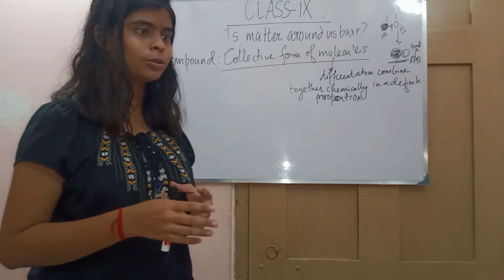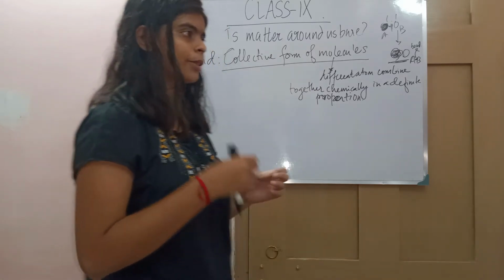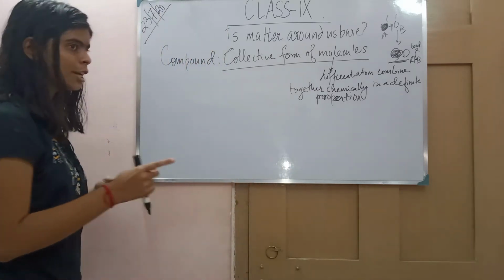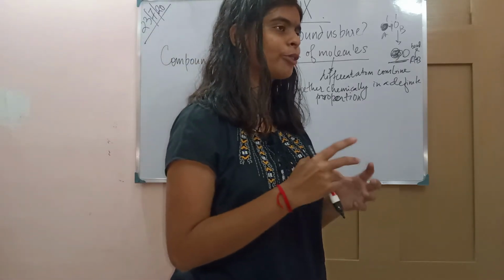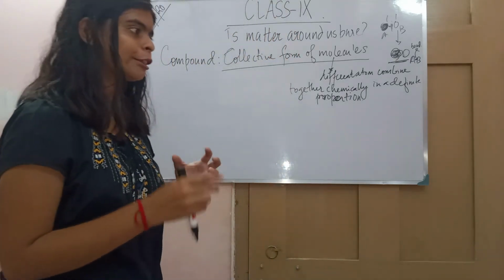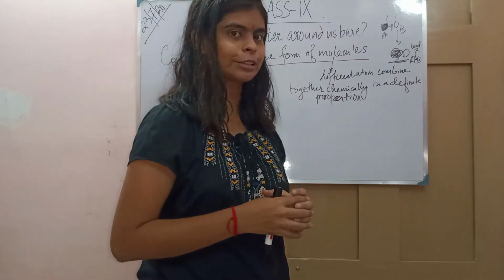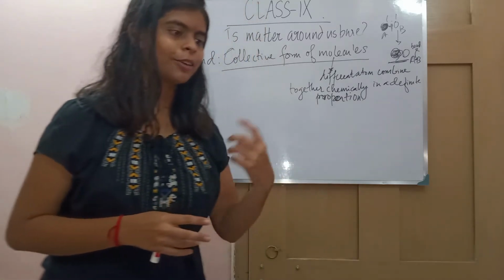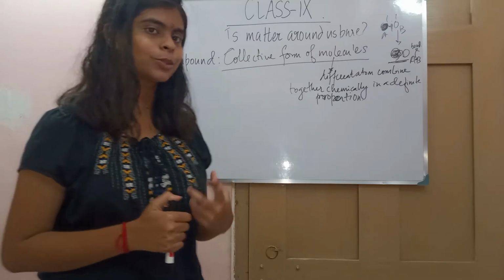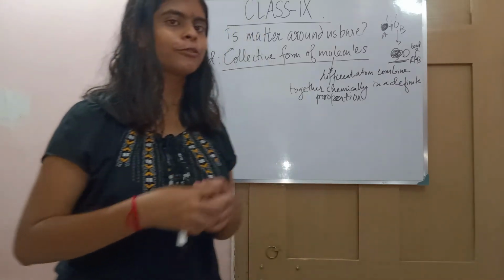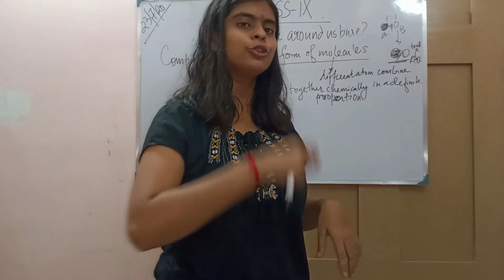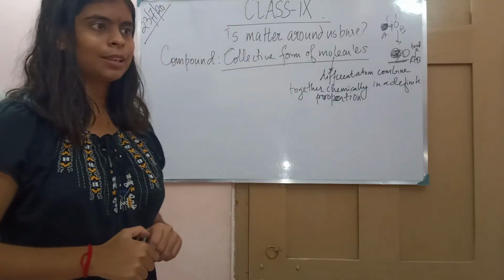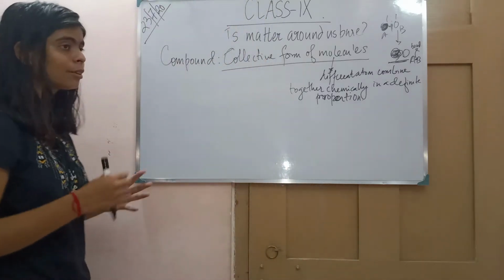It is true that a molecule exists freely, but whenever you are forming a compound, there are millions of molecules in it. It doesn't come as a single molecule. It comes as a collective form of millions of molecules, and from that you separate one molecule.